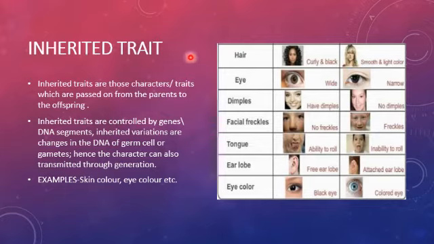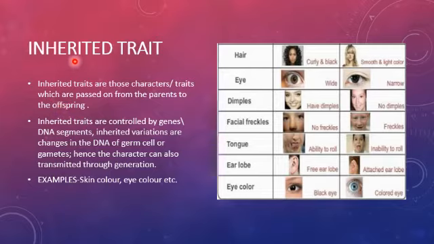As the name indicates, the traits are those that are passed. Inherited traits are those characters or traits which are passed on from the parents to the offspring.